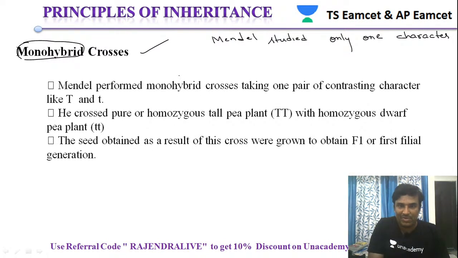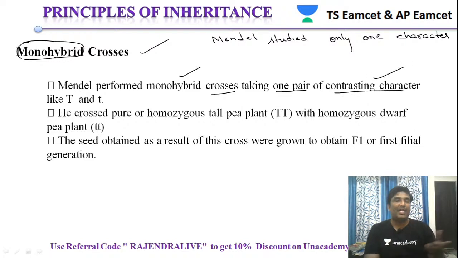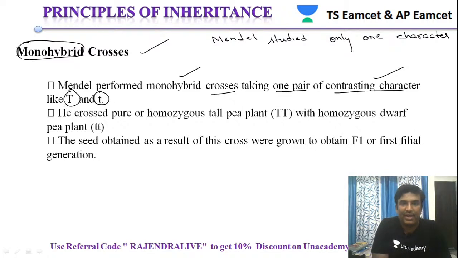Mendel performed monohybrid crosses by taking one pair of contrasting characteristics, like T and t. Here the character is plant height. The character which he was discussing is plant height.